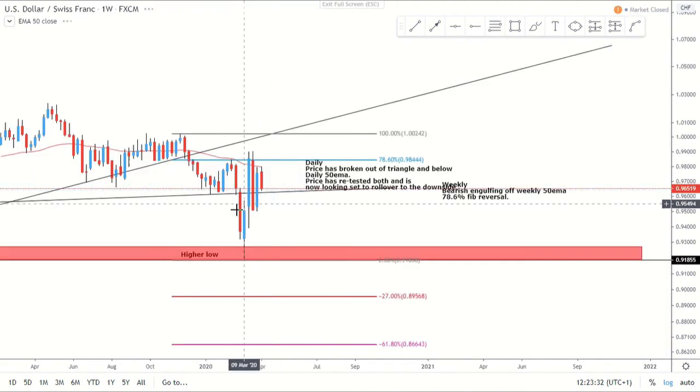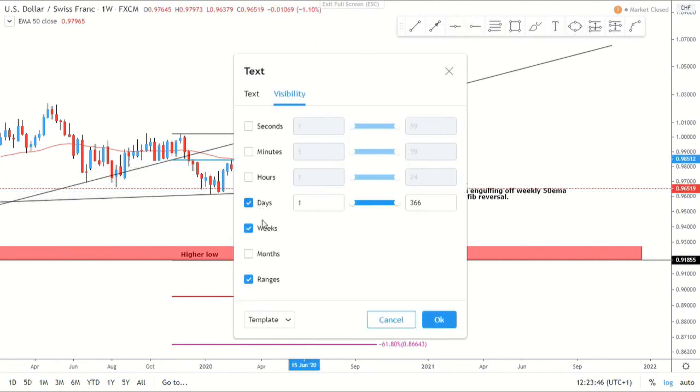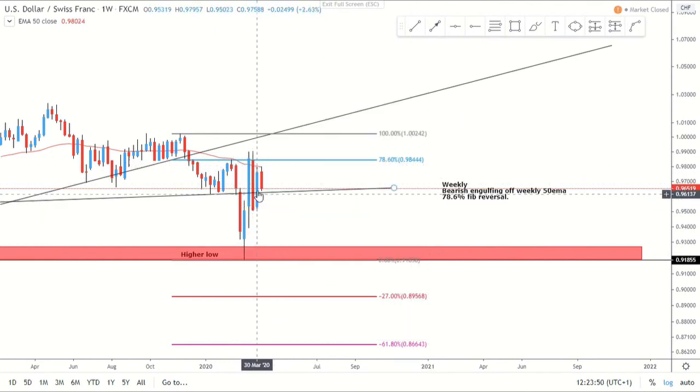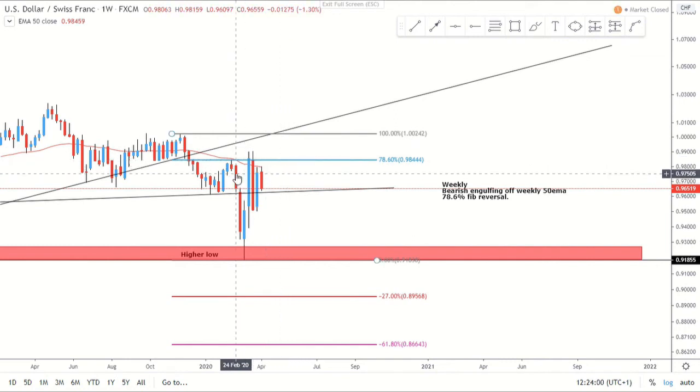So on the weekly, we can see we are still below that 50 MA, and we are looking to break this area, nearly a double top in a sense, but pushing down, and we're looking for price to push down from here. We did get this bearish engulfing, retraced that, and now we're seeing that push back down, not making any moves above the weekly 50 MA. We do have the 78.6 fib as well, and we also saw price reverse from there.